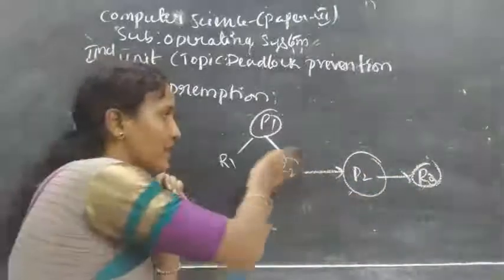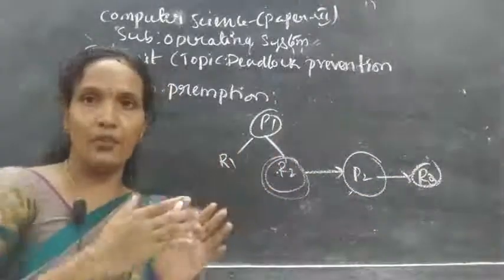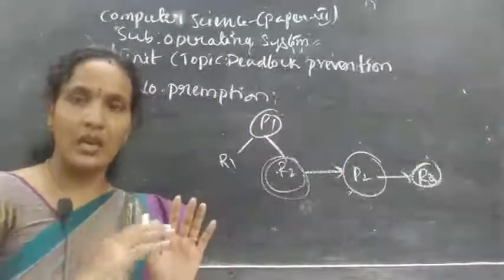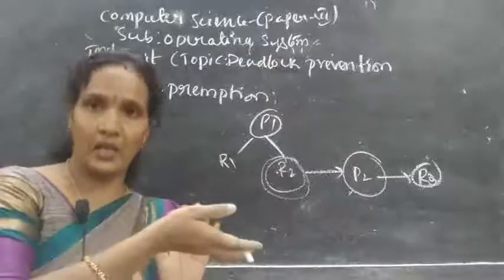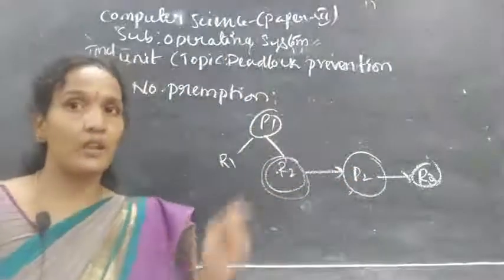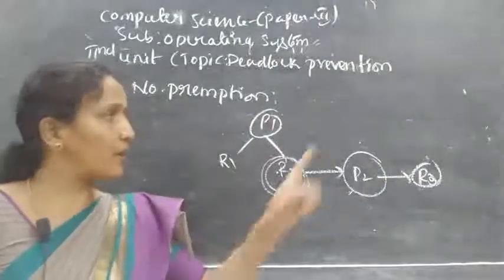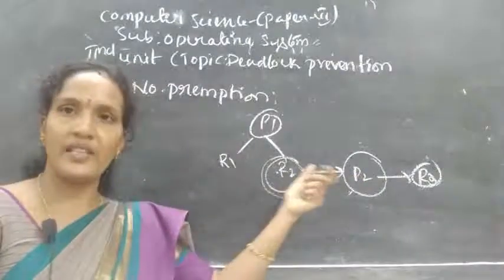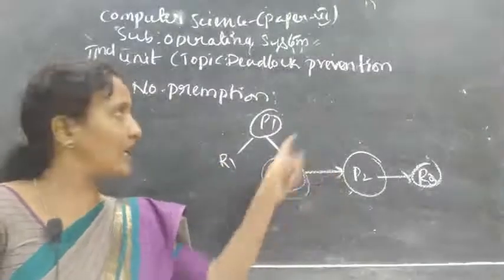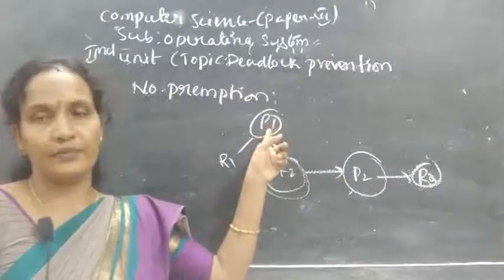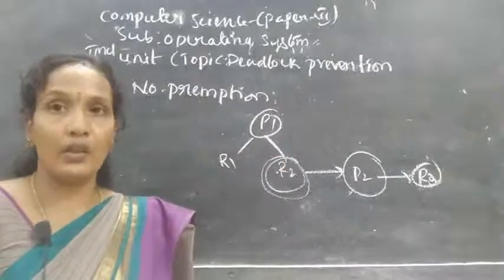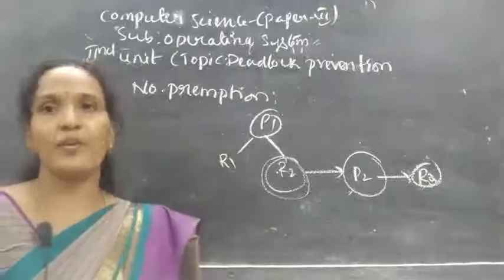So here what happened is R2 is in an idle mode. In that case, if P1 is requesting any resource and that resource is held by another process, and that process is waiting for another resource, then forcefully we are preempting. That means we take the resource out of that process and give it to P1. So this is the second approach. Using this, you can also come out of a deadlock.